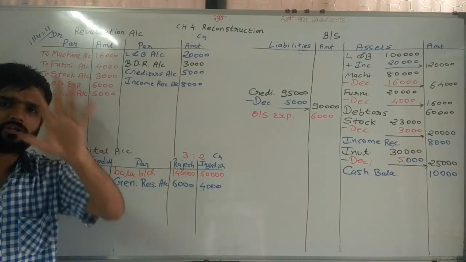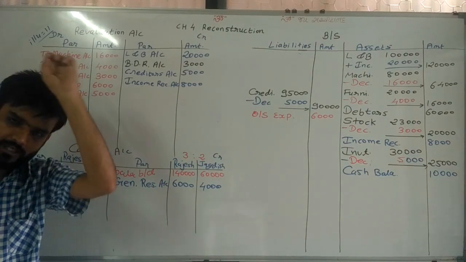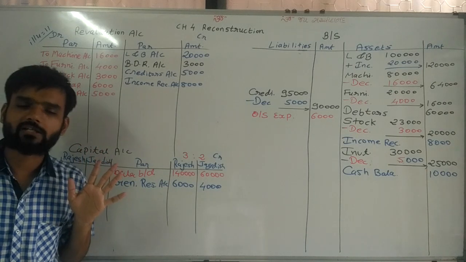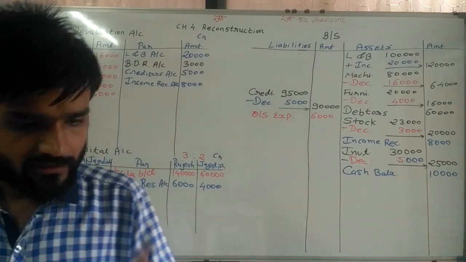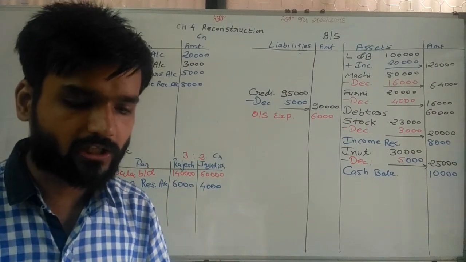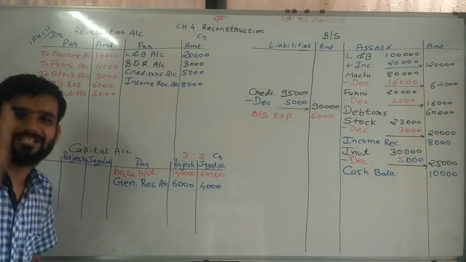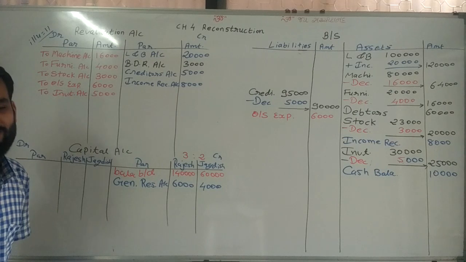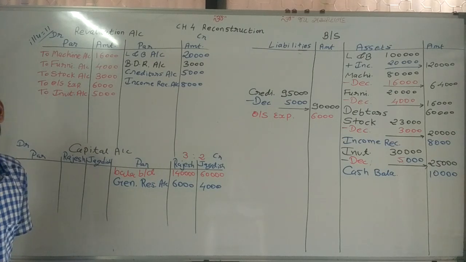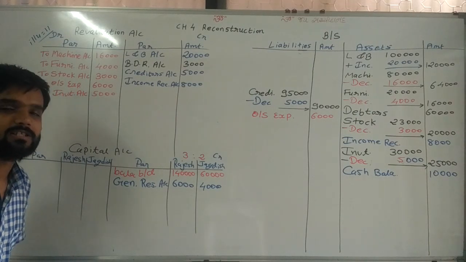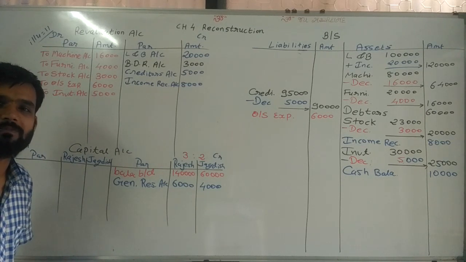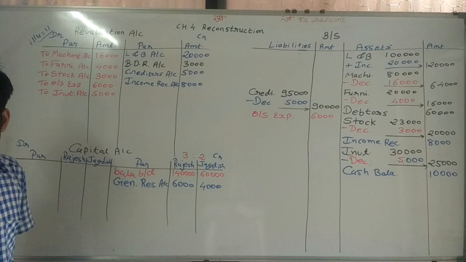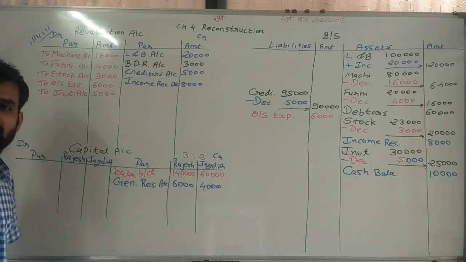And this distribution you have already learned in first chapter with me, how we can distribute. That knowledge all of you have. Same way sir, P&L account given 15,000. Same situation. Sir, which is the same situation? P&L account balance means it's a profit or it's a loss. Here credit side given means liability side given.